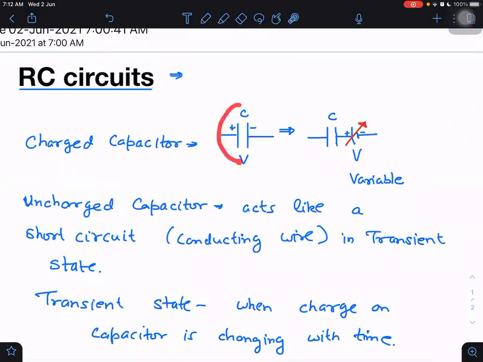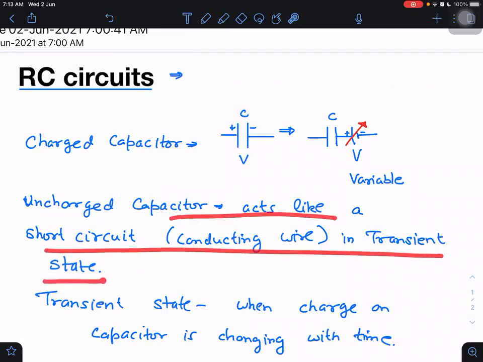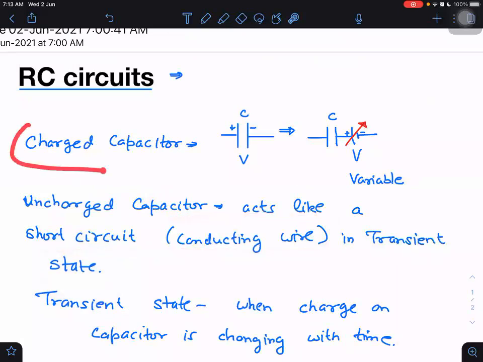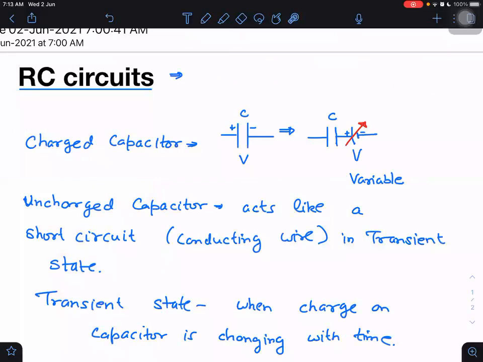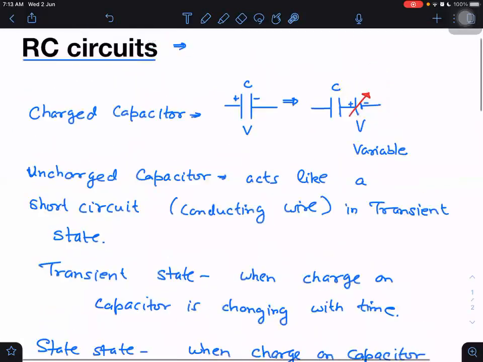Whatever I have discussed before, this one acts like a short circuit in the transient state. It is right only. And how the charged capacitor behaves, this one we used to discuss till now also. But now one more thing I have added, that this capacitor I can just replace by a conducting wire. I can take a charged capacitor and make it behave just like a battery only. We don't even have to worry about it.